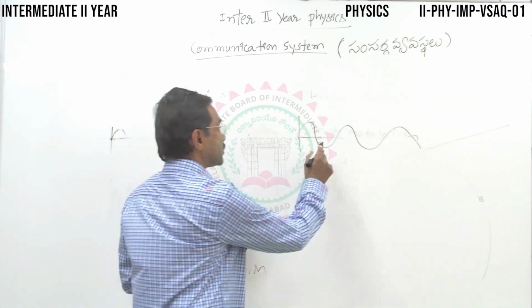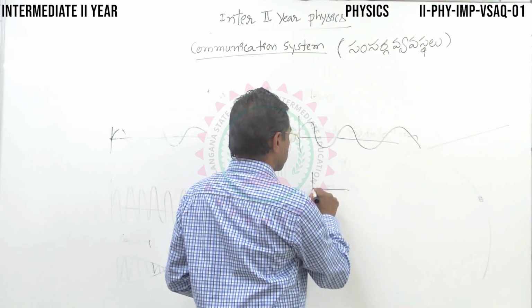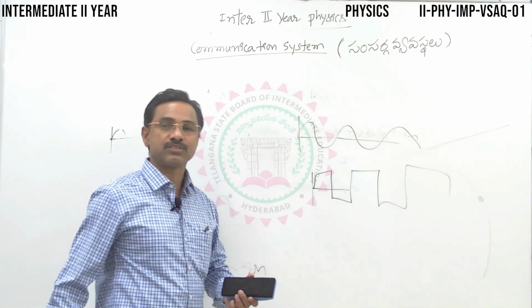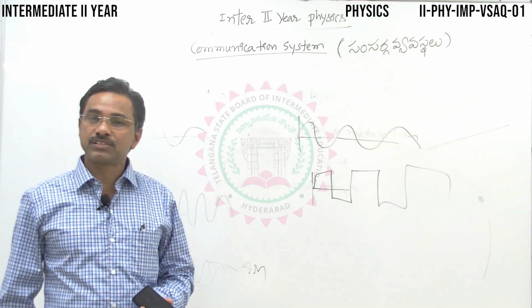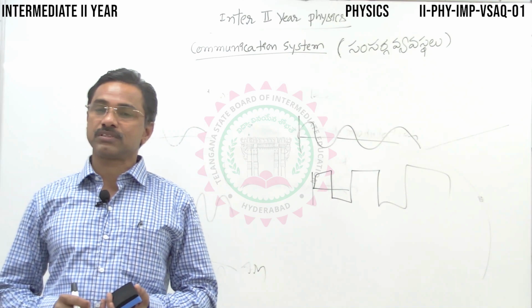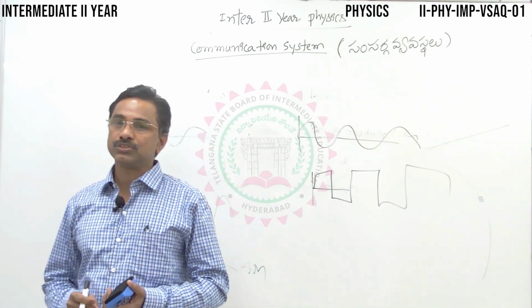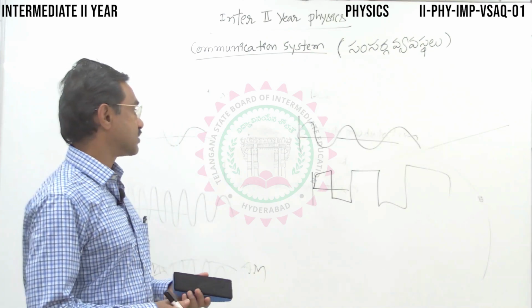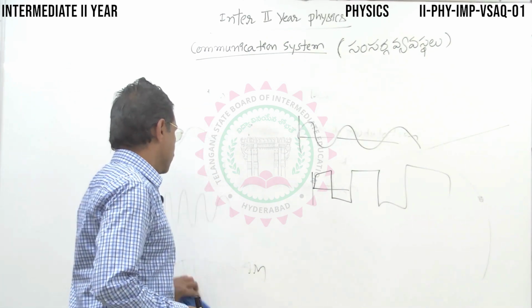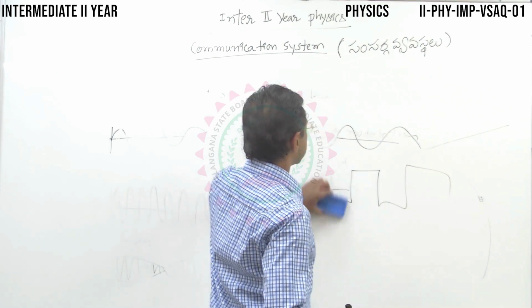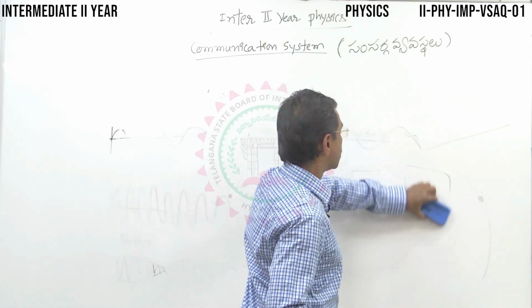Like this sinusoidal wave, or even continuous waves like this, it is an analog system. Then we have the digital system, the binary digital system, with two digits, 0 and 1. The signal will be transmitted as a combination of these. Okay, analog and digital system. Whatever the mode of transmission, analog or digital, whatever it may be,